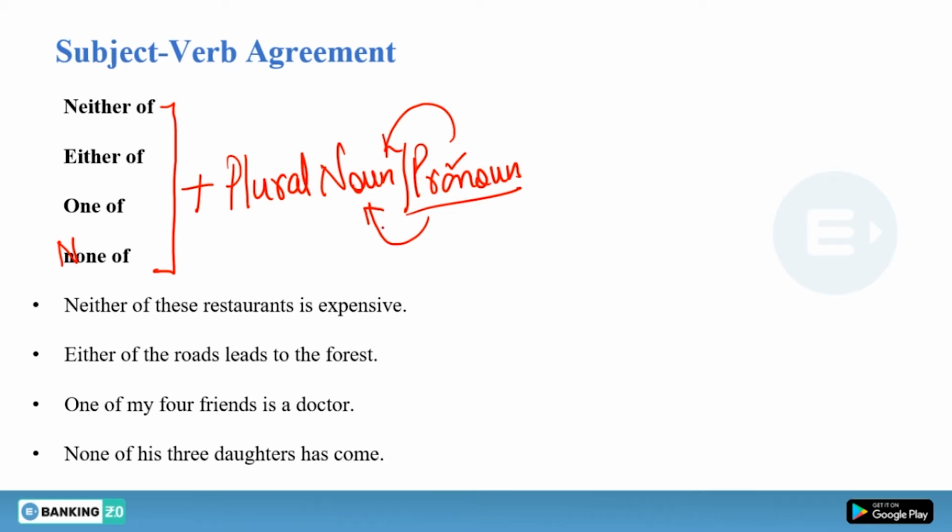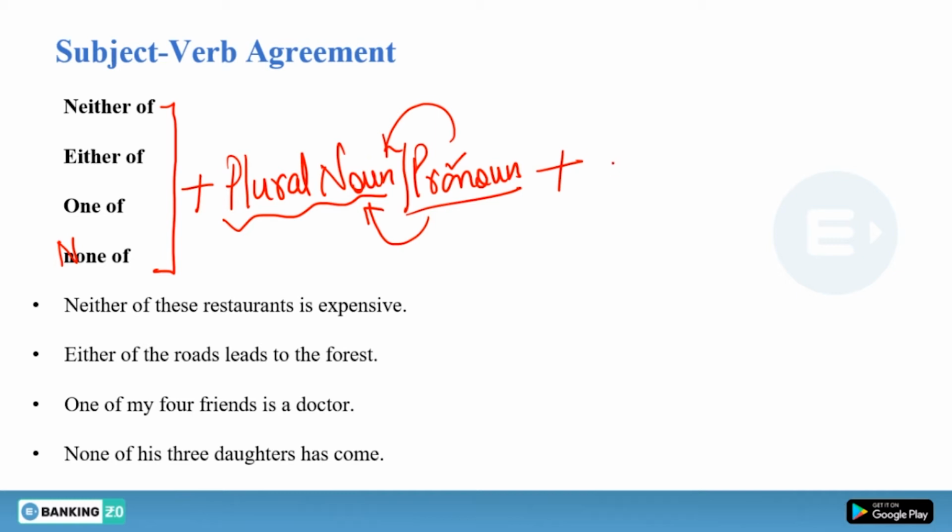To avoid repetition, because in the English language we cannot use a noun again and again. If you are talking about a particular noun, you cannot use that noun again and again. That is why you have to replace it with a pronoun. So you can use a plural noun or plural pronoun. You cannot use a singular noun or pronoun here. I will tell you the reason why we use a plural noun or pronoun here.